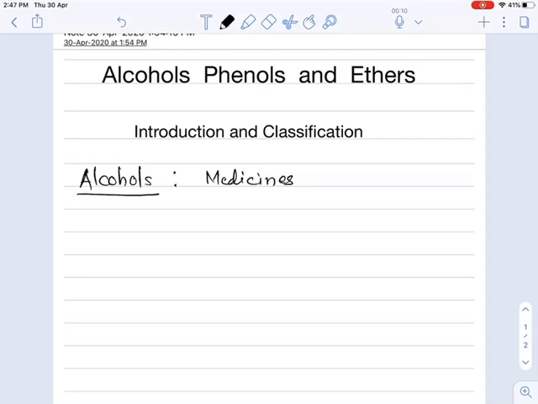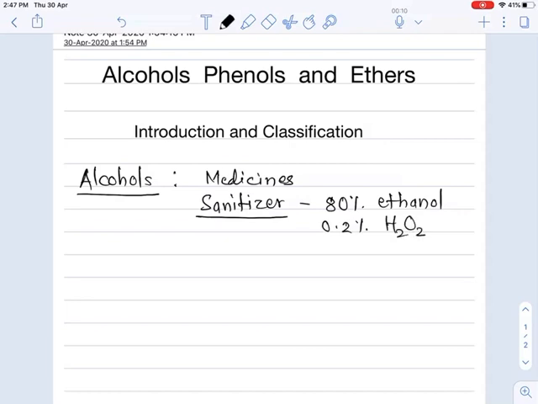So do you know sanitizer and how to make sanitizer? Sanitizer is prepared by using about 80% ethanol, that is ethyl alcohol, 0.2% hydrogen peroxide and about 1.5% glycerol in distilled water or pure water. So this mixture is called a sanitizer.